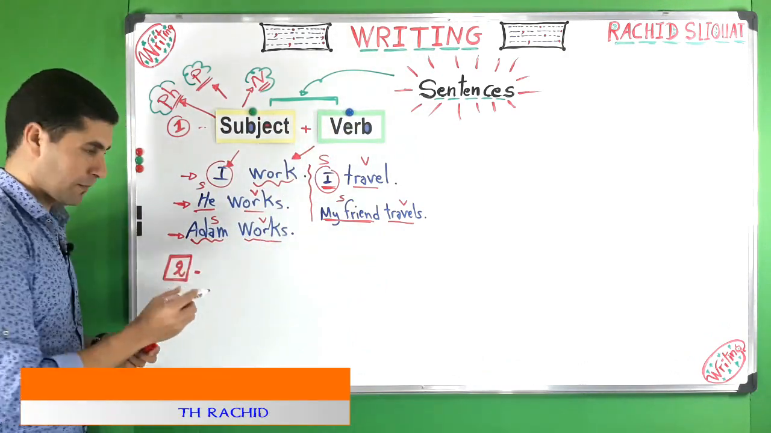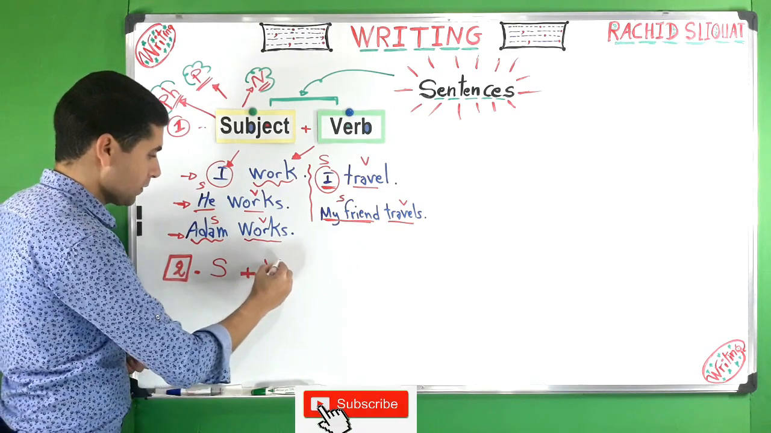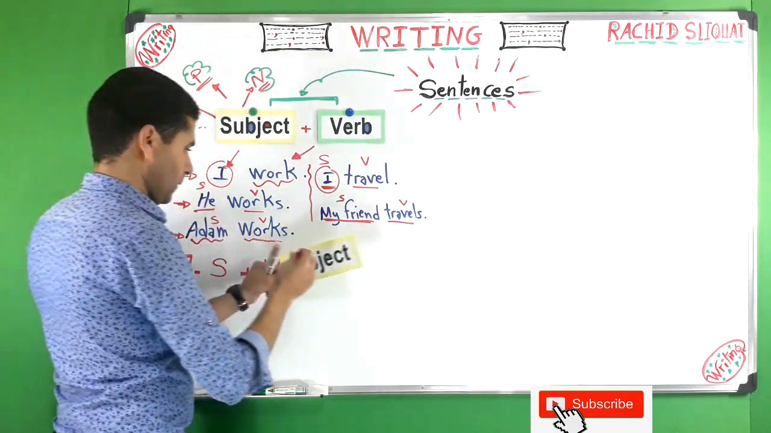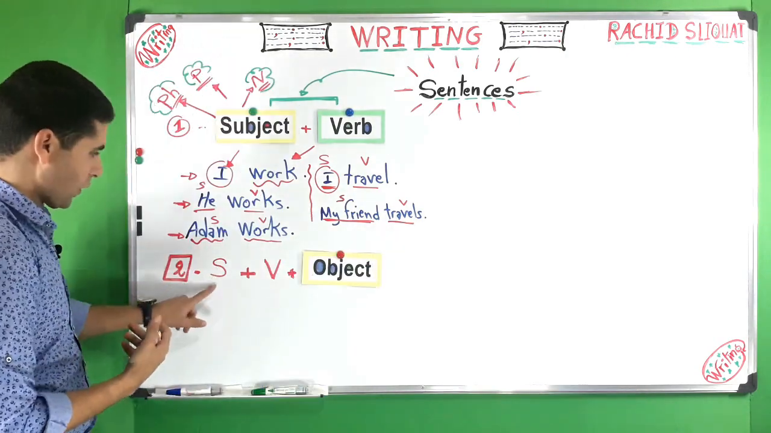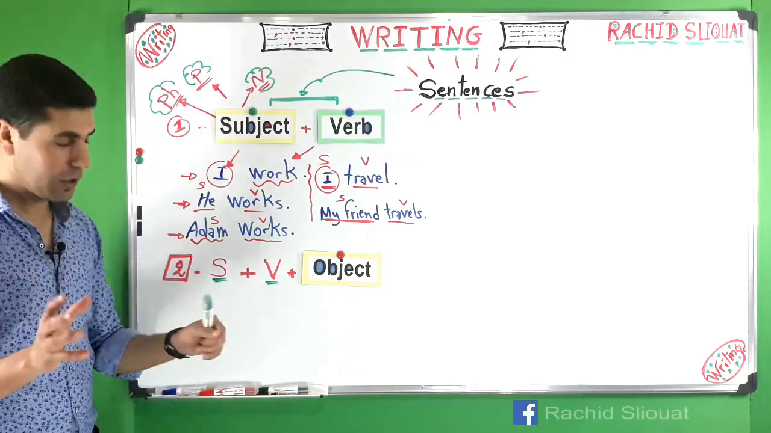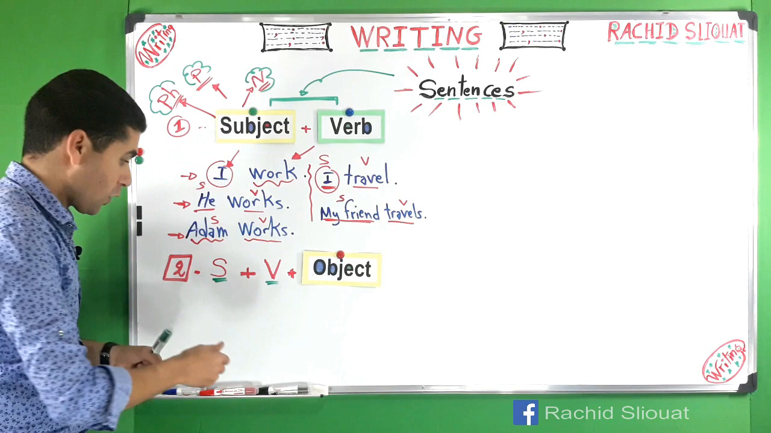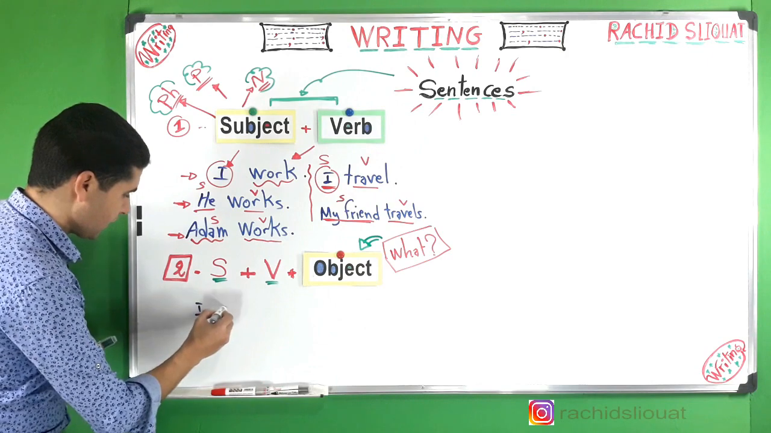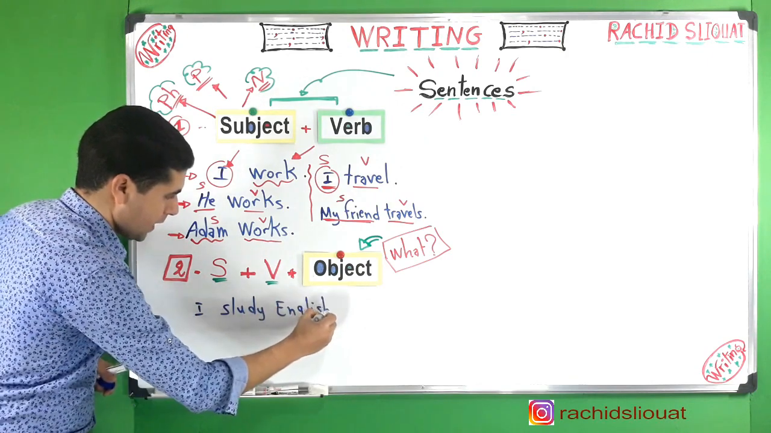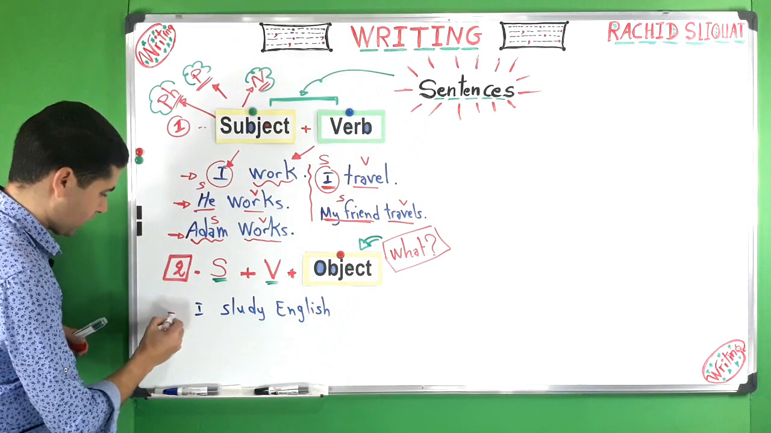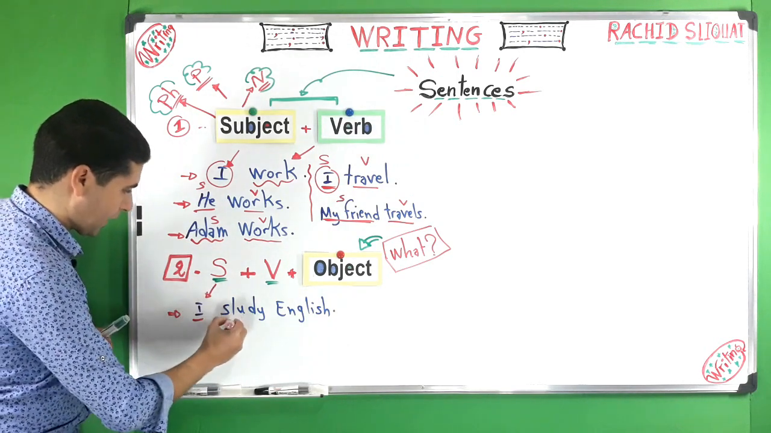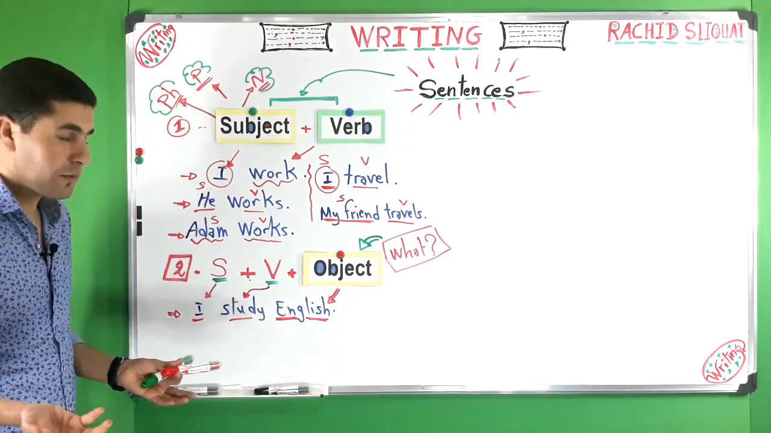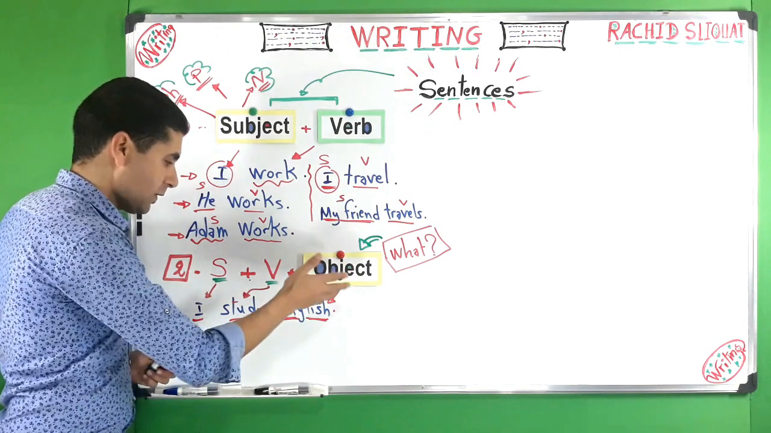Pattern number two: subject plus verb plus the object. This is another pattern: subject, verb, and object. Remember, the object is always identified with the question what. Take, for example, this: I study English. This is a sentence. As you can see here, we have a subject, a verb, and an object. I study what? I study English. So English is the object.